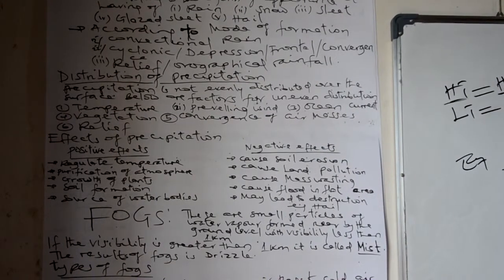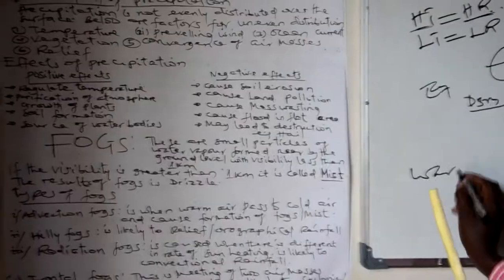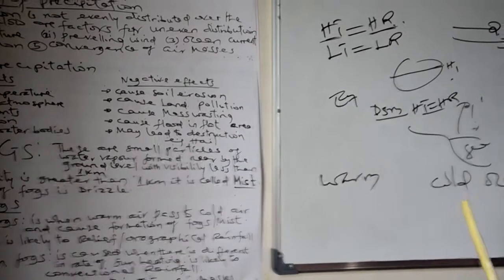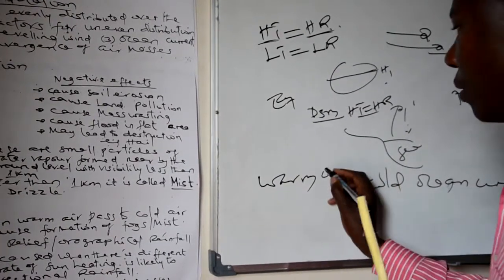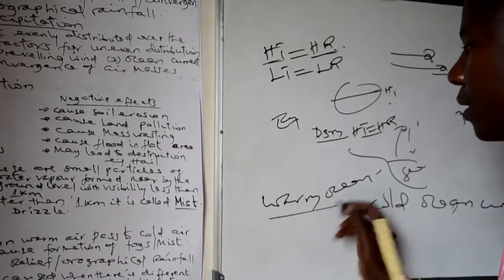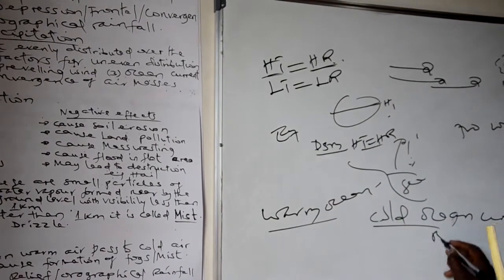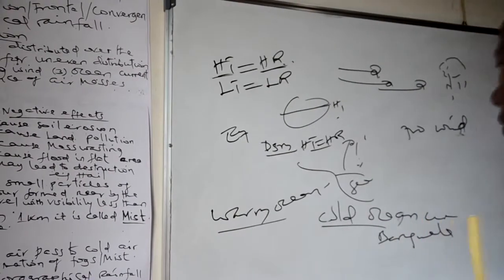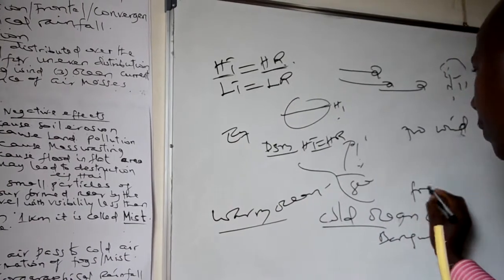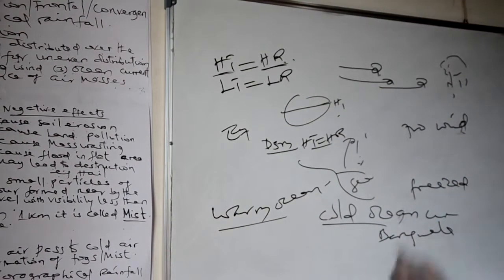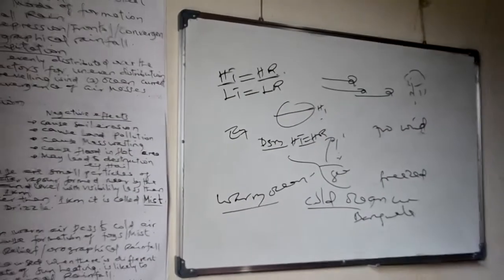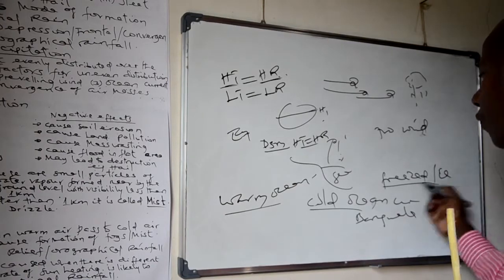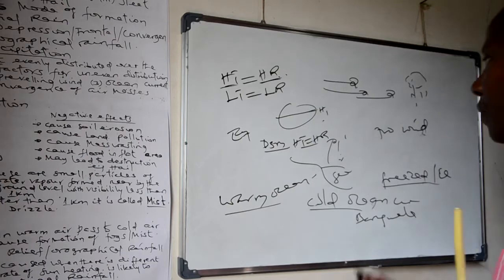The third factor that can cause distribution of precipitation is the ocean currents. As I told you, ocean currents are divided into two parts, the warm ocean current and the cold ocean current. Warm ocean current is expected to have high rain formation because it carries dampness. But cold currents, for example Benguela, make rain formation impossible because the cold is freezing, and it is difficult to make condensation because the air is freezing, and it is impossible to form cloud and then precipitation.